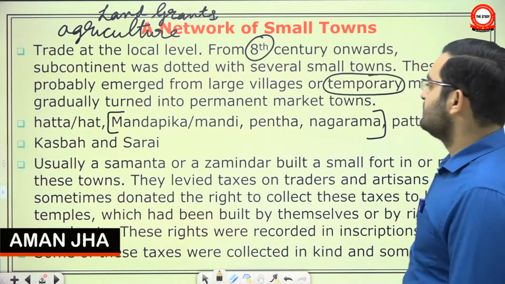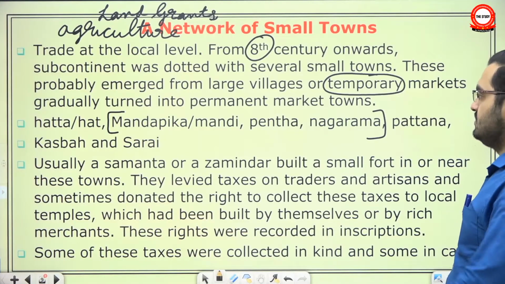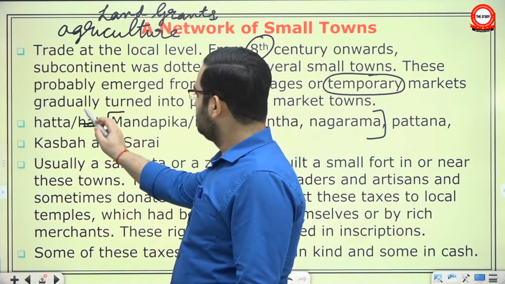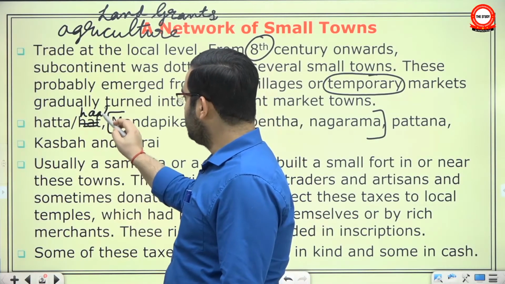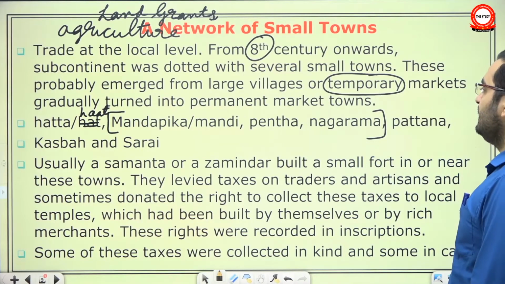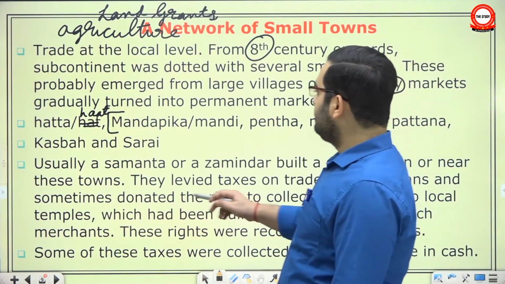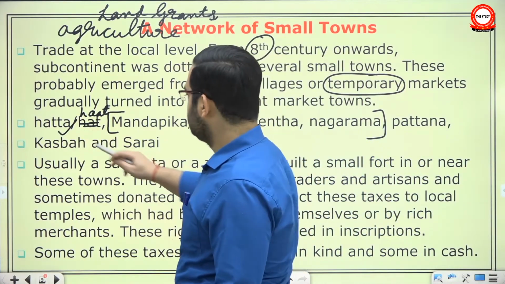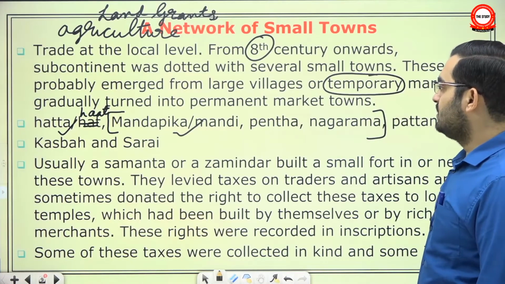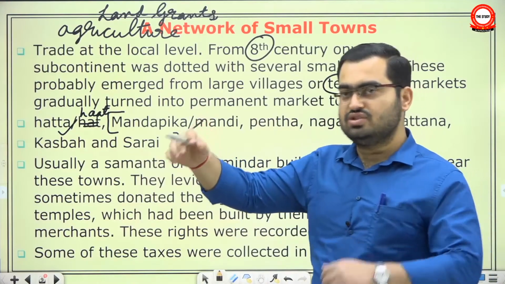They are given some names: at the lowest level you would have hatta, which we now call haat. You know the word bazaar haat, which is common in Hindi. Mandapika, which is called mandi. In the book they have given only two examples, this one and this one. But historians often argue that these markets were at the lowest end of the chain.